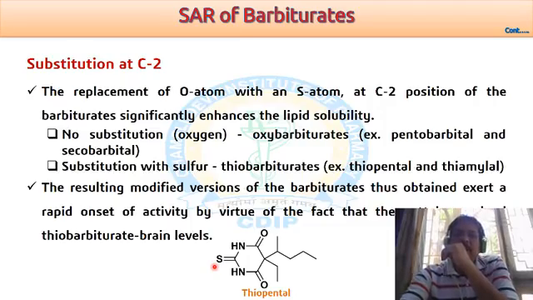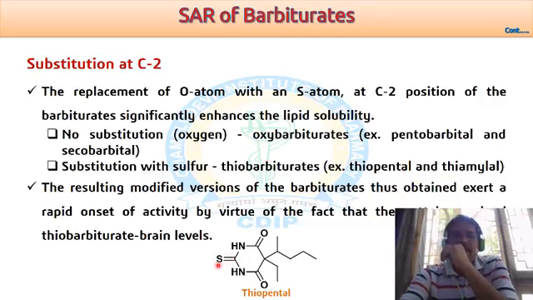If we replace this oxygen with a sulfur atom, then the modified compound is known as thiobarbituric acid, and this thiobarbituric acid has a more lipophilic character as compared to the unsubstituted or oxybarbituric acid.